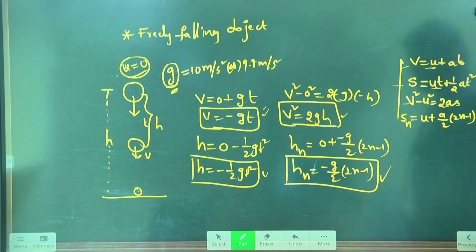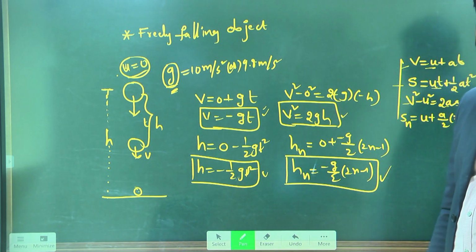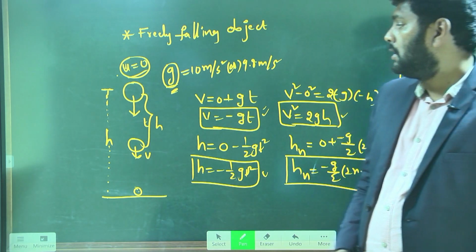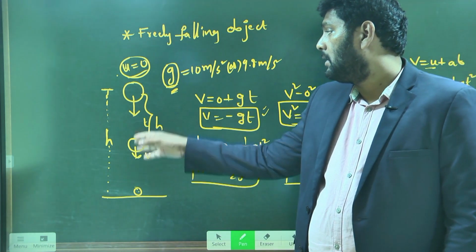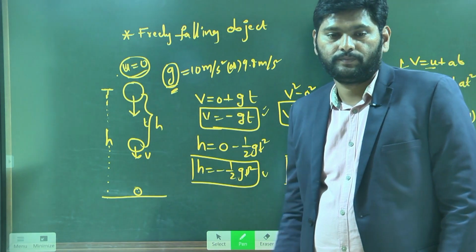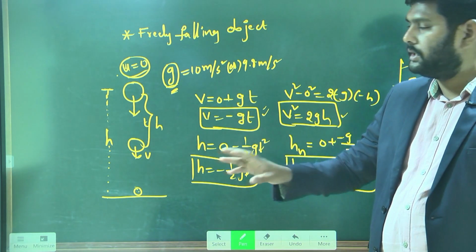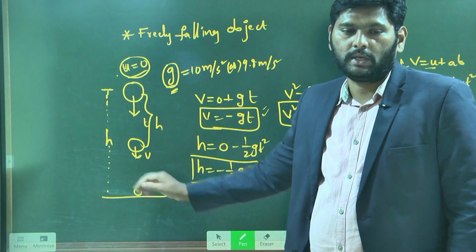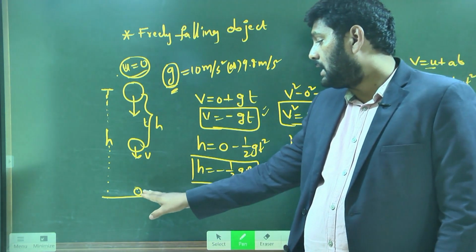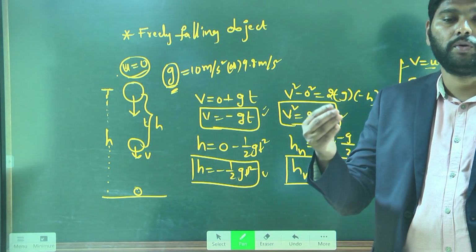So here let's find some generalized equations. What are the generalized equations? First, we have to express the time taken to reach the ground. Next generalized equation is what? With what velocity is it about to hit the ground?